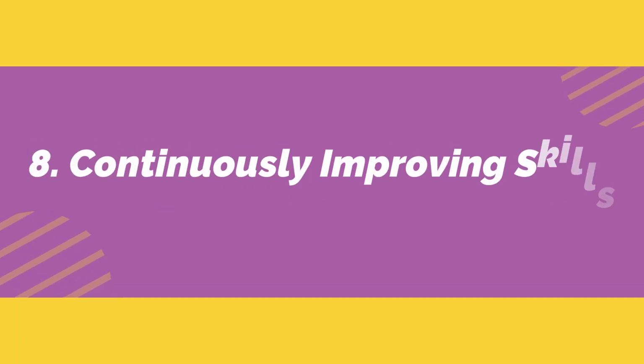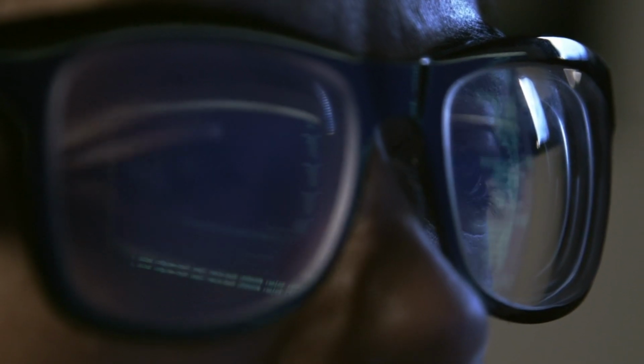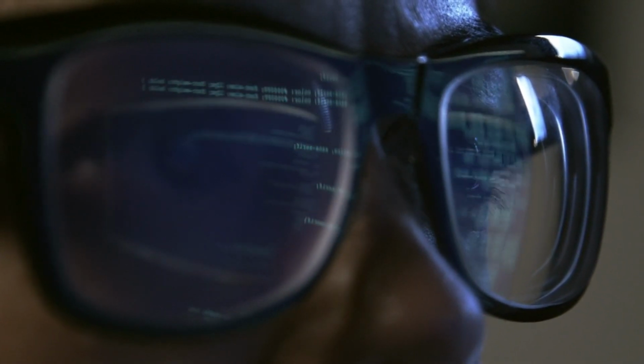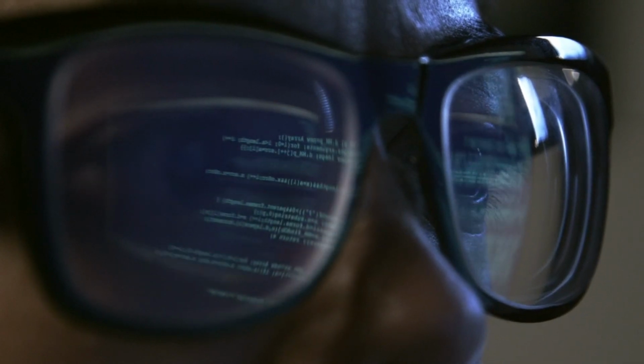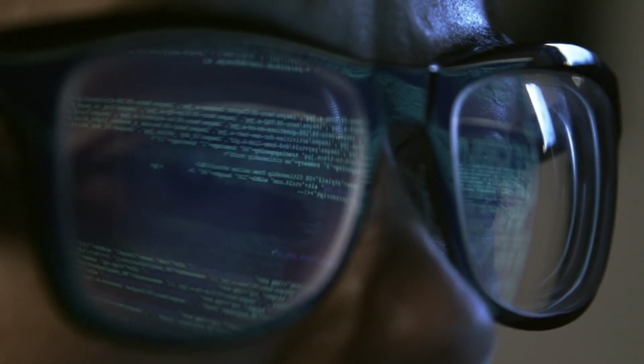The eighth and final coding practice is continuously improving your skills. As a software developer, it is important to stay up to date with the latest technologies, practices, and trends. When you continuously improve your skills, you can write better code, be more productive, and ultimately, produce higher quality software.